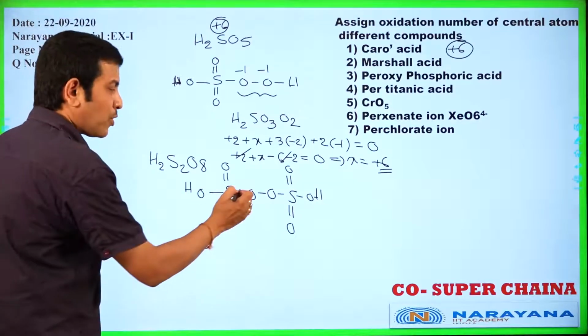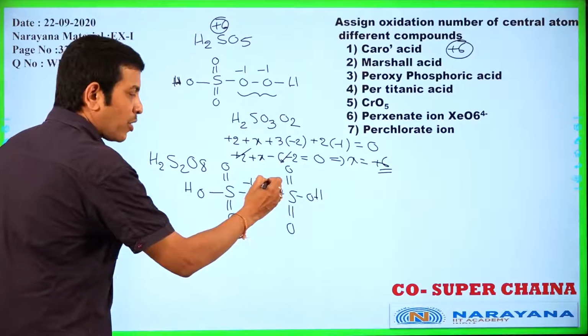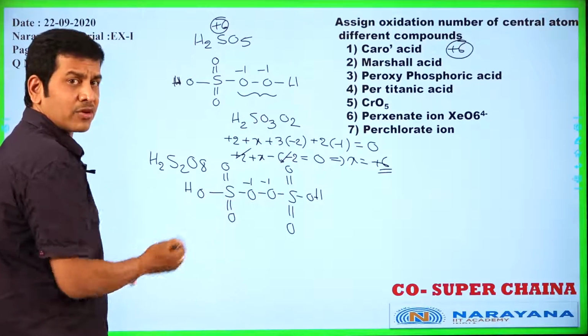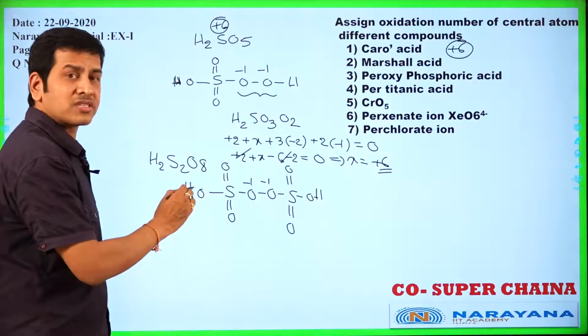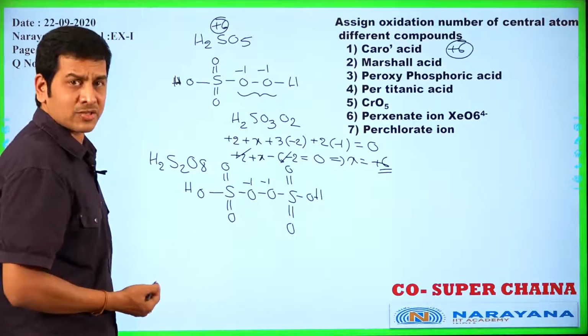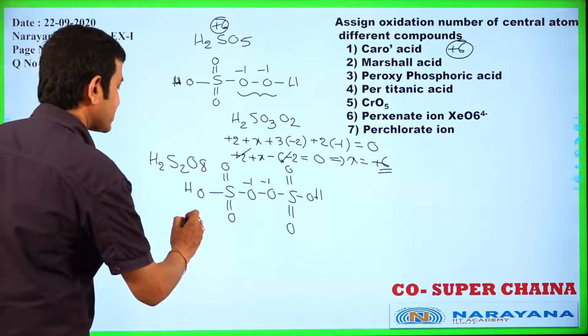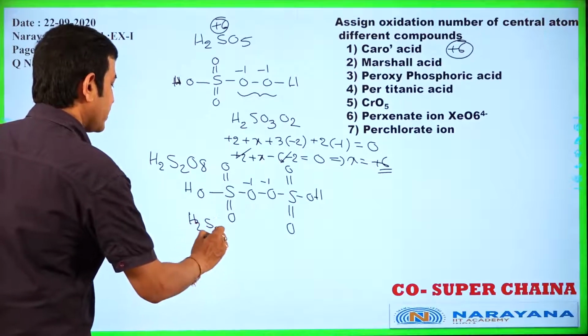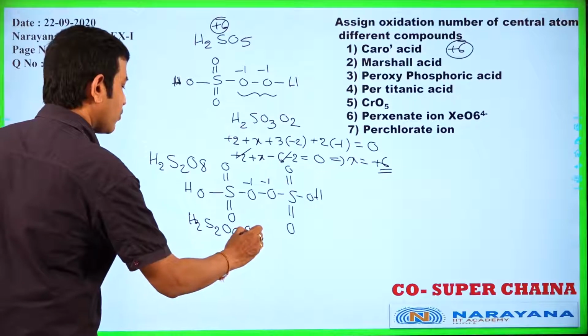Here also a peroxy bond is present. The two oxygen atoms linked with a single bond have oxidation number -1, and the remaining oxygen atoms are as usual -2. Then we can write like this: H2S2O6O2.